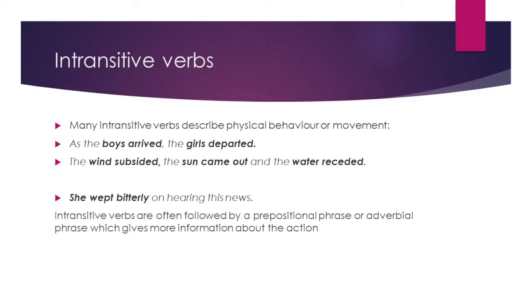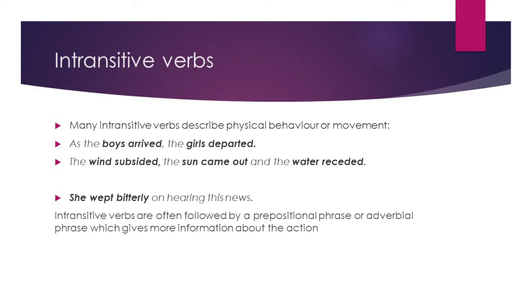However, there is this piece, on hearing this news. This is a prepositional phrase. On is the preposition. On hearing this news is a prepositional phrase. So, intransitive verbs are often followed by a prepositional phrase or adverbial phrase which gives more information about the action. Here, on hearing this news gives more information about why she is weeping. She is weeping because she heard some news. She wept bitterly on hearing this news.